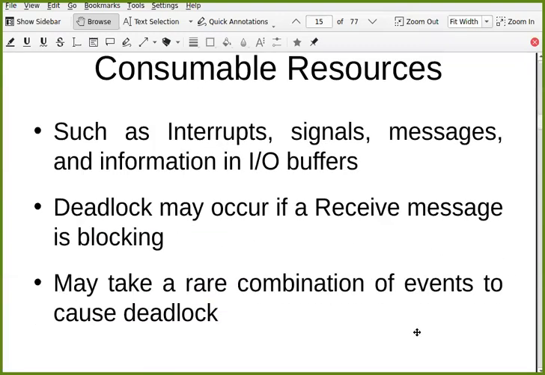And if we talk about consumable resources, such as interrupts, signals, messages, and information in IO buffers, let me give you a simple example. When you type something on your screen, let's say you're running a C program and you give some input. Once that input is read by your scanf or read function, can you get it again? Is it available again? Can any other process read that again?